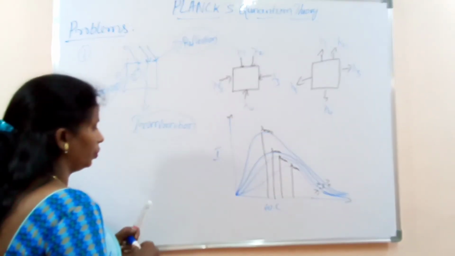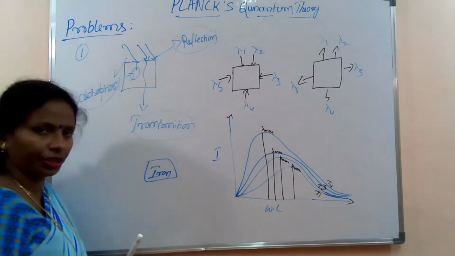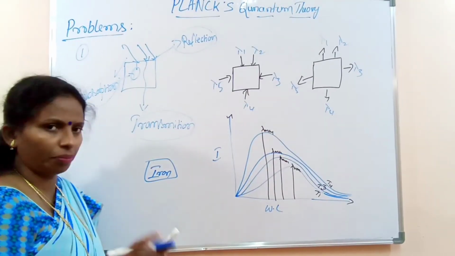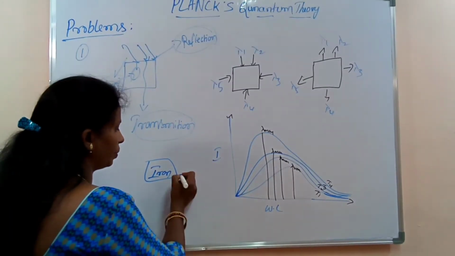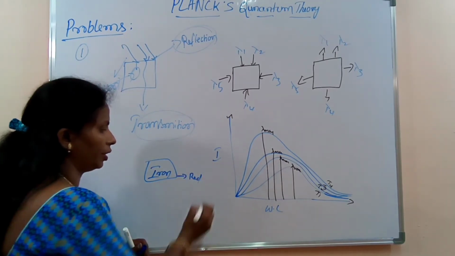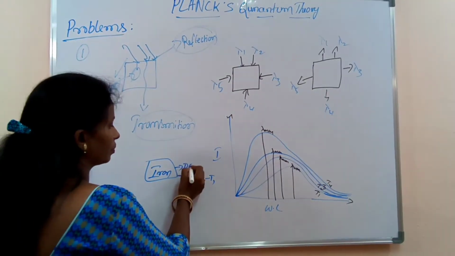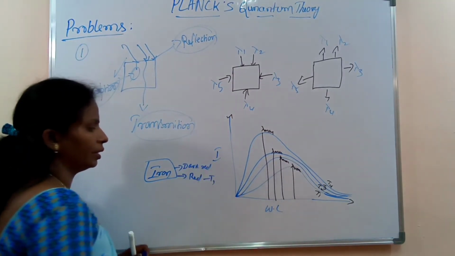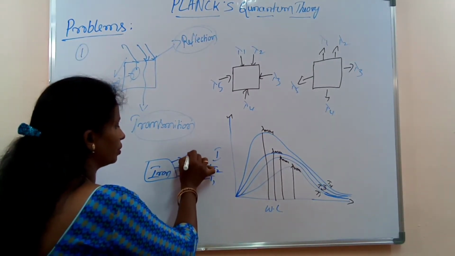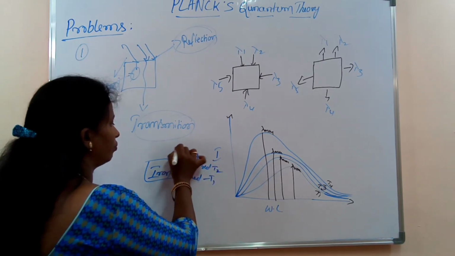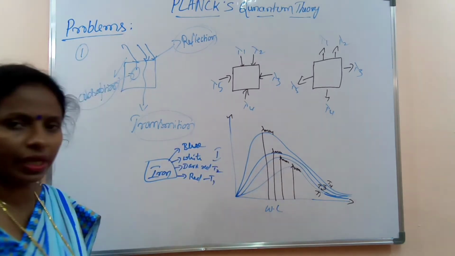It means that if you take an iron and go on heating it, first it appears black. Then at a lower temperature T1 it appears red. Then it becomes dark red at a temperature T2. Then it becomes white. Finally, at very high temperature, it becomes blue.